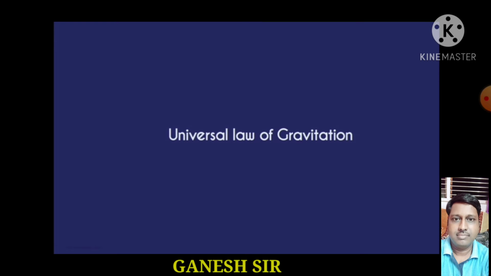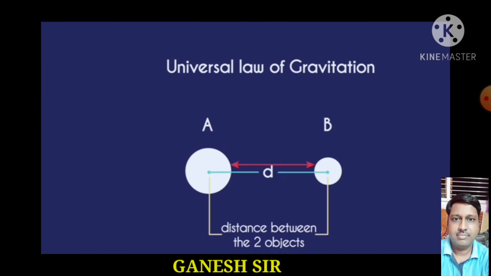Now to clear this concept very clearly, you have to study the universal law of gravitation. The universal law of gravitation is given by Newton. So here consider two objects, object A and object B. Object A has mass m1, object B has mass m2. Both are separated by a distance d.